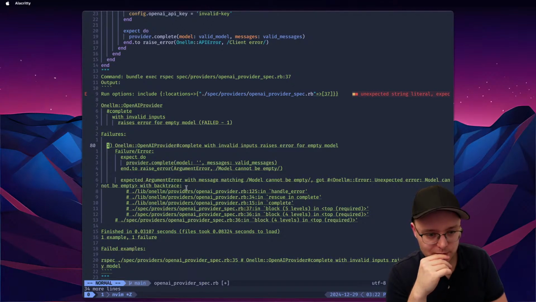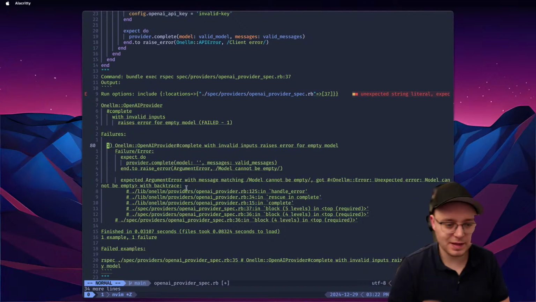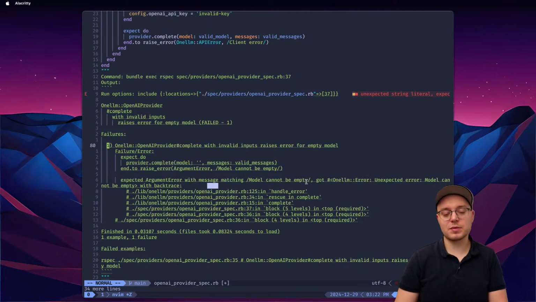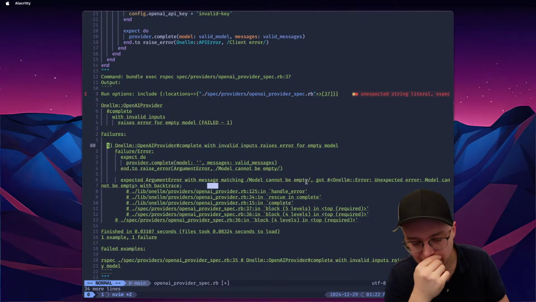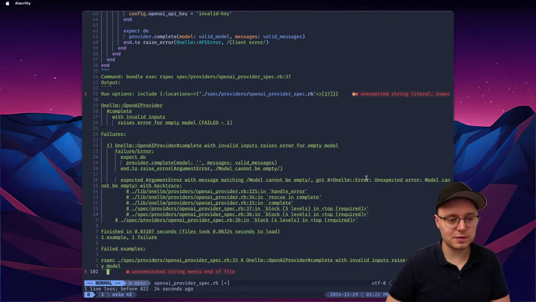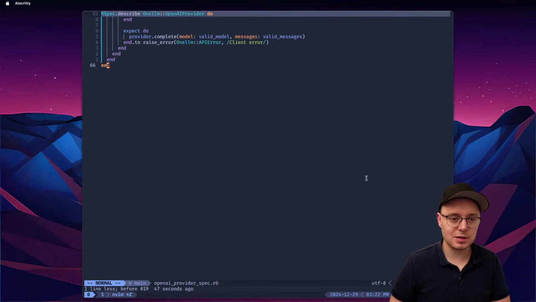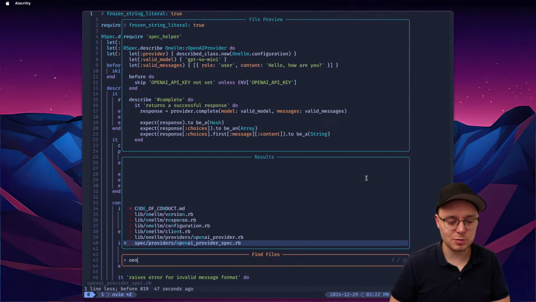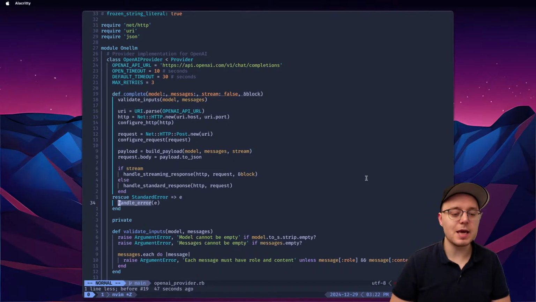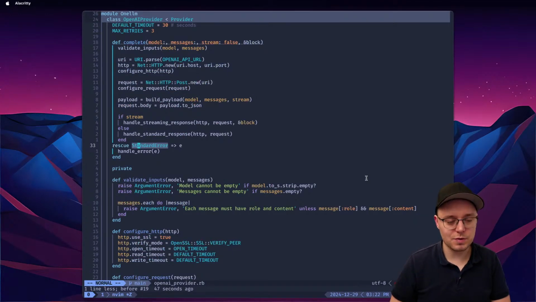So the error was we expected this, we got this unexpected error: model cannot be empty. Because we wrap the errors. I see. And we need to remove that wrapping of errors. And that happens in the OpenAI provider here, right? Rescue, handle error. Yeah, so we don't want to do that.